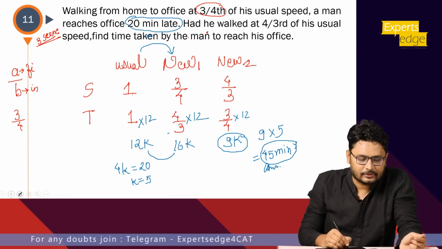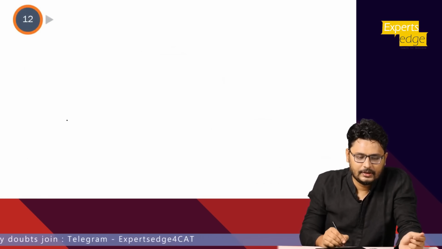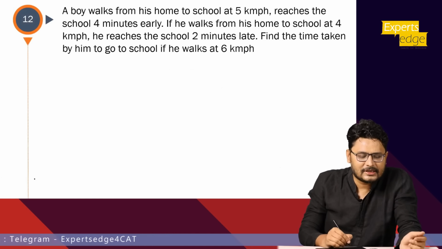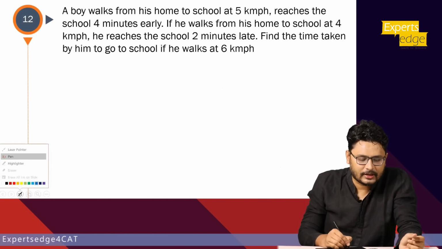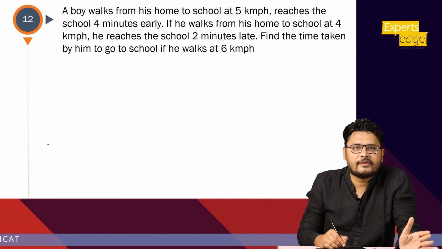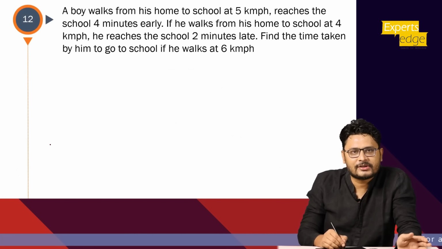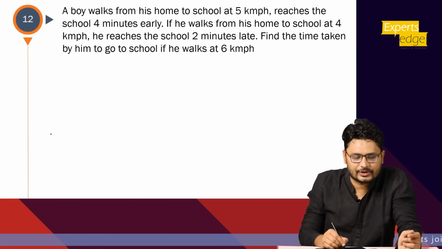Now let's move to the next question. It's a similar sort of question, right? 3 scenario. I would suggest you pause the video, try the question for yourself first for a minute and then see the solution.